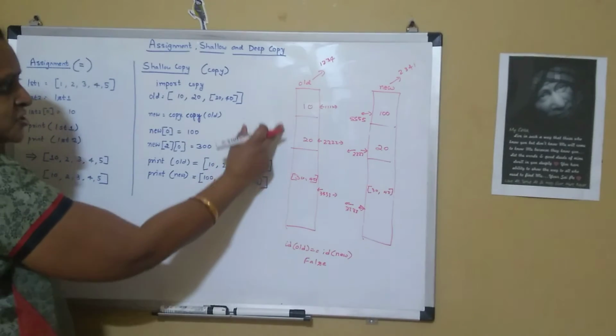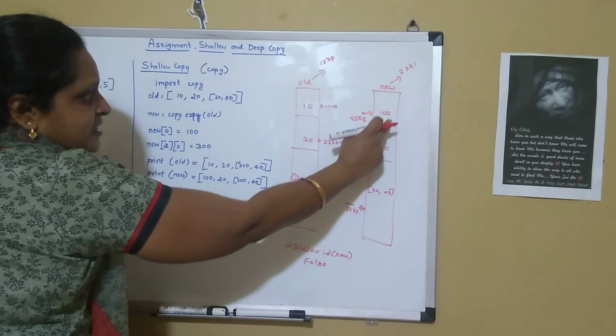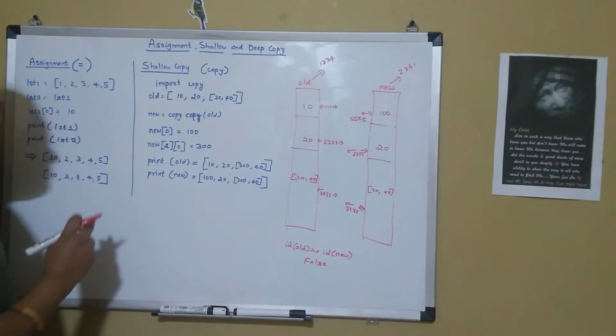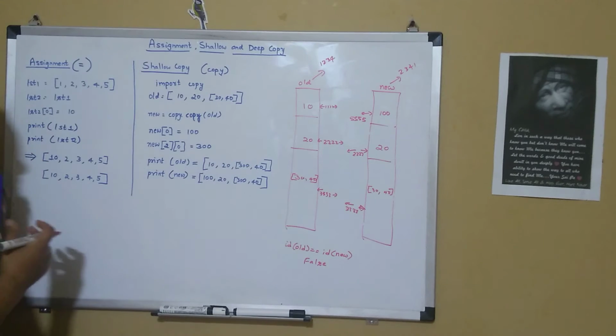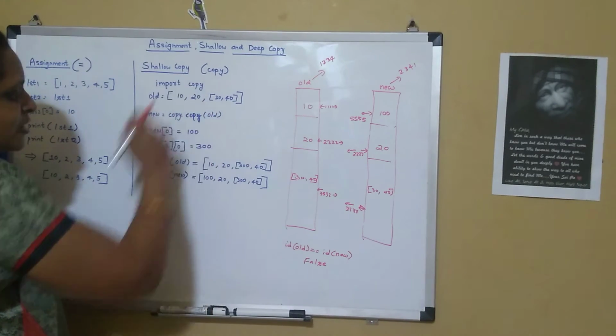So when we change the items individually, in the new version it gets changed, but in the old version it will remain the previous value itself. But what is the disadvantage of shallow copy?